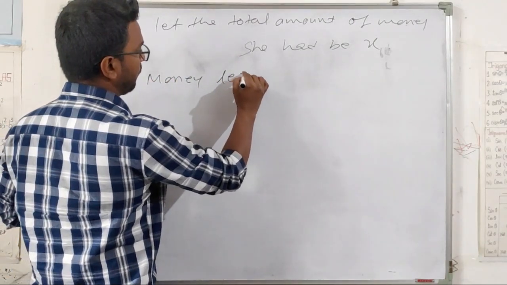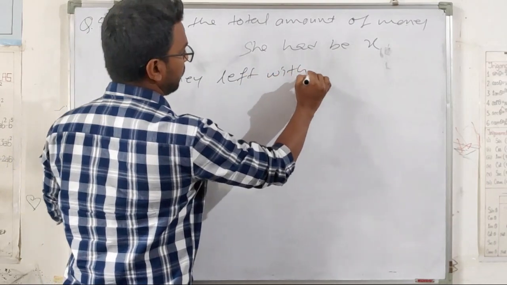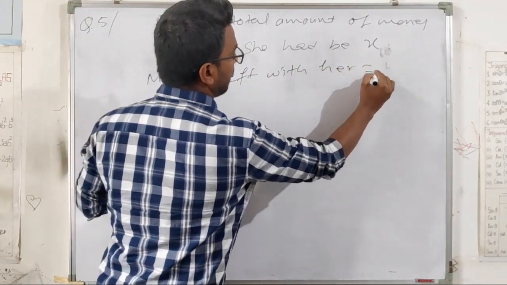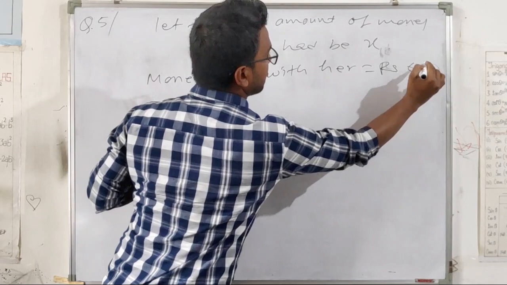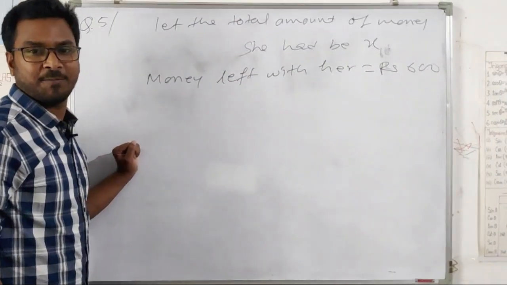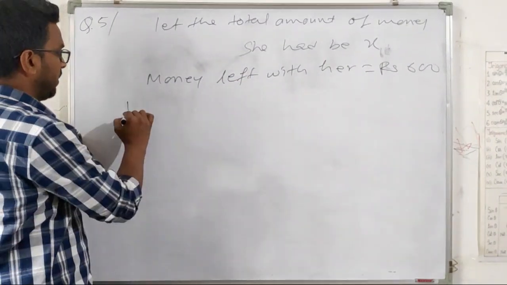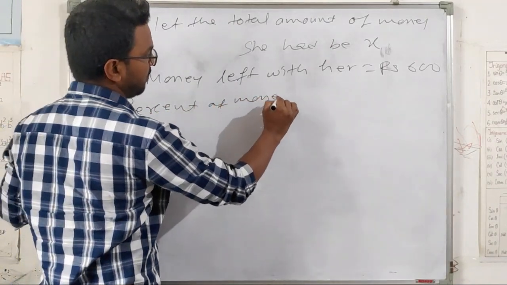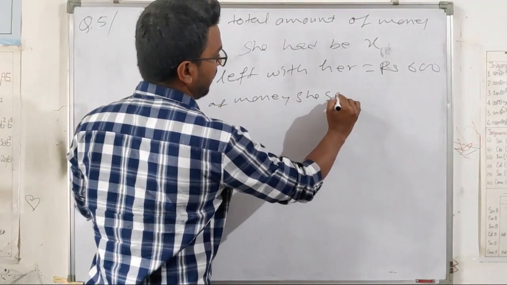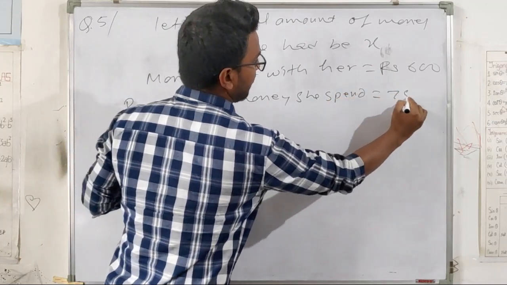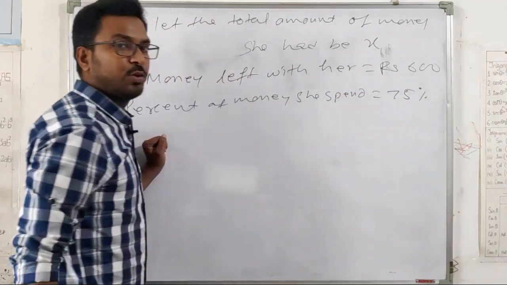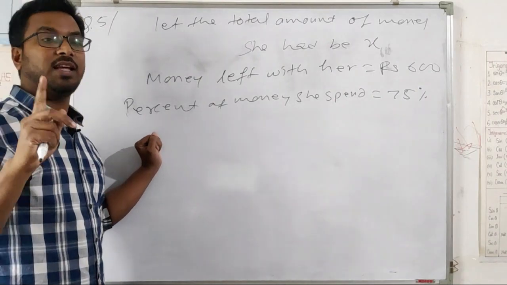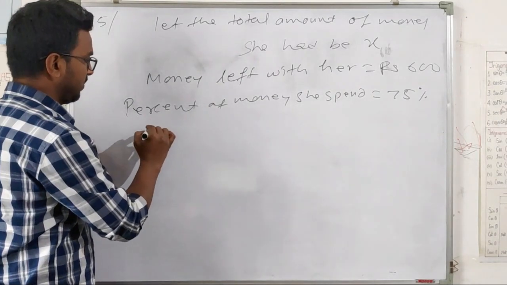Money left with her equals 600 rupees. Percent of money she spent equals 75%. So we have to find the percent of money that is saved.